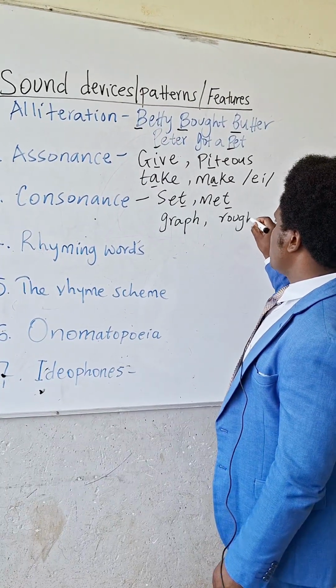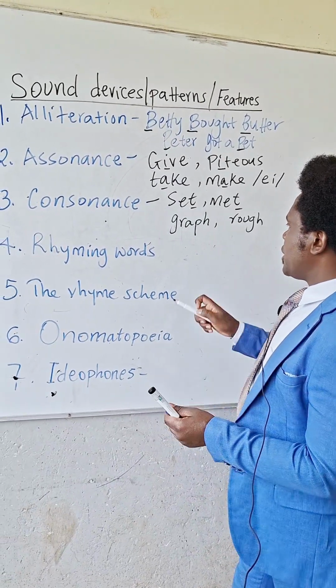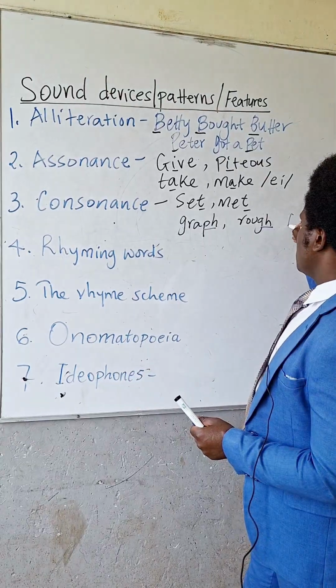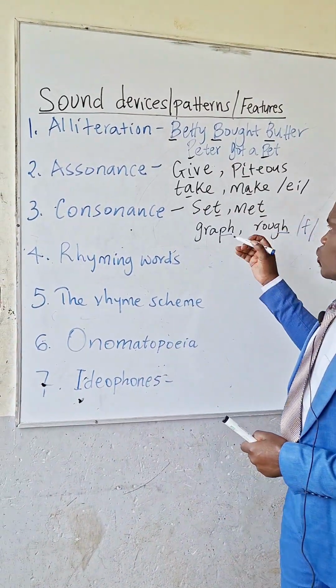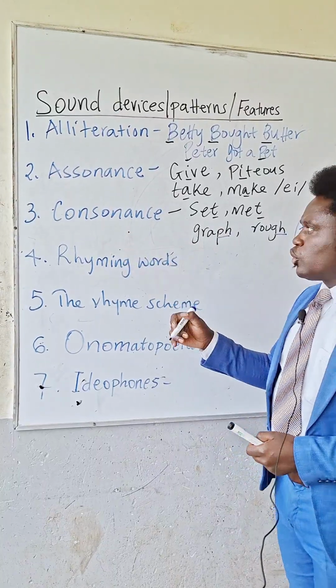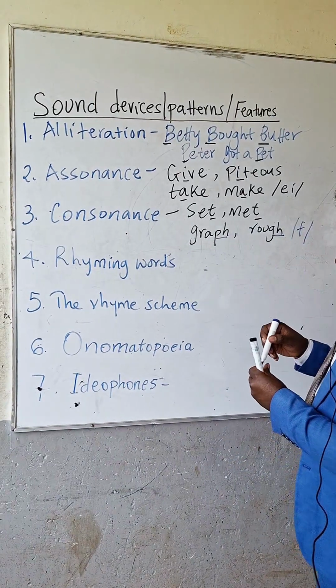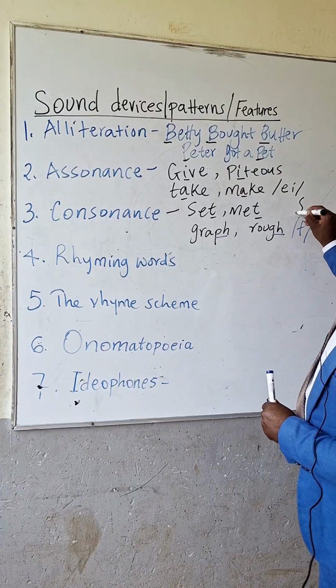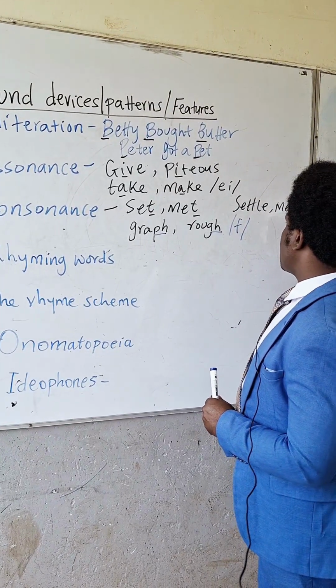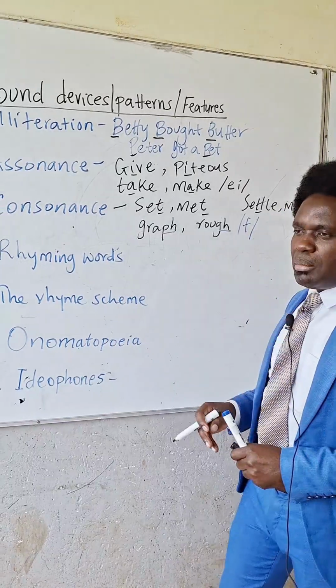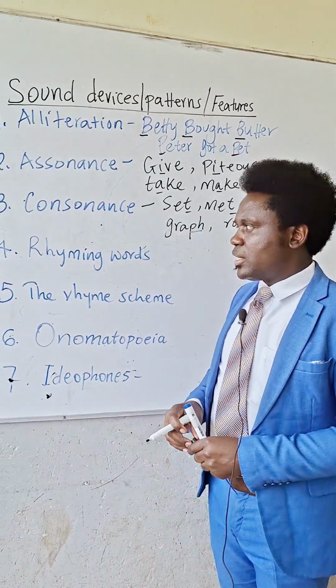So in that case, we have the repetition of the F sound at the end of those two words. We can also have an example of consonants in the middle of words, like settle and metal. In that case, the T in the middle is repeated.